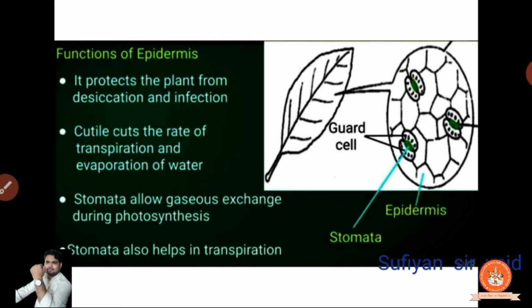Stomata allow gaseous exchange during photosynthesis. This is the stomata. It allows carbon dioxide to go inside and oxygen to go outside. It works like a nose. How do our nose and mouth work? Such type of thing they are doing. Okay, stomata help in transpiration.